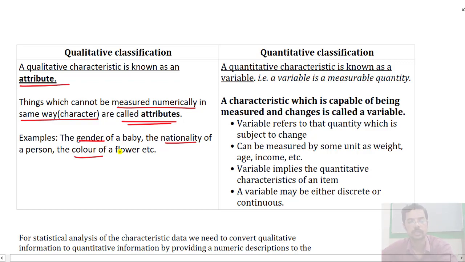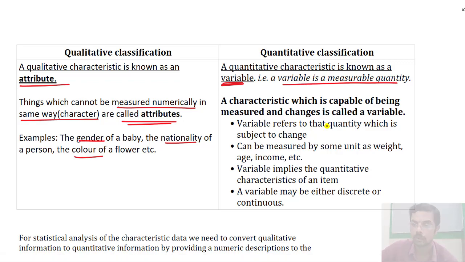In the same way, a quantitative characteristic of an item is known as a variable, and a variable is a measurable quantity which can change with respect to time. It can be measured in some unit, such as weight, age, income, etc. The variable implies the quantitative characteristic of an item.